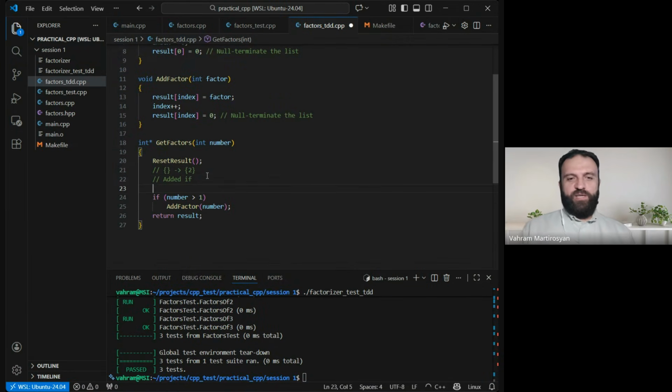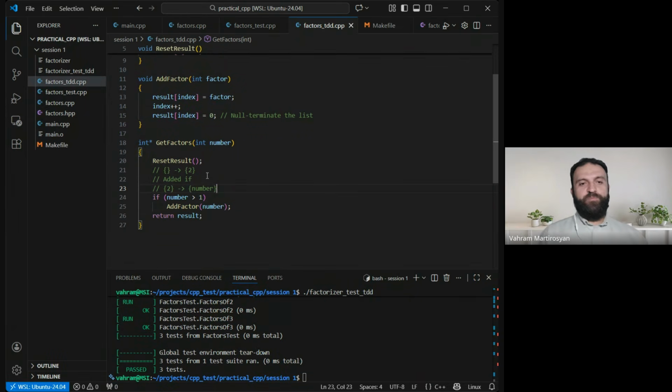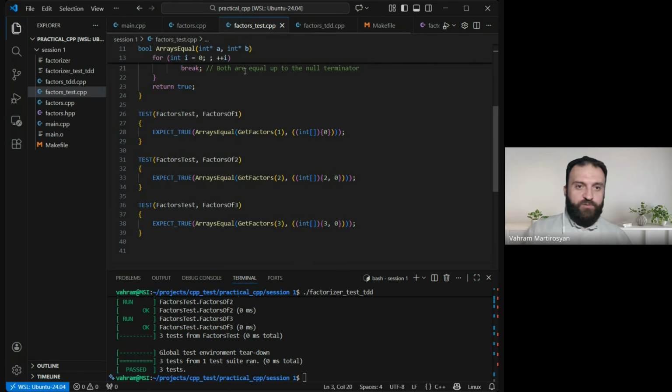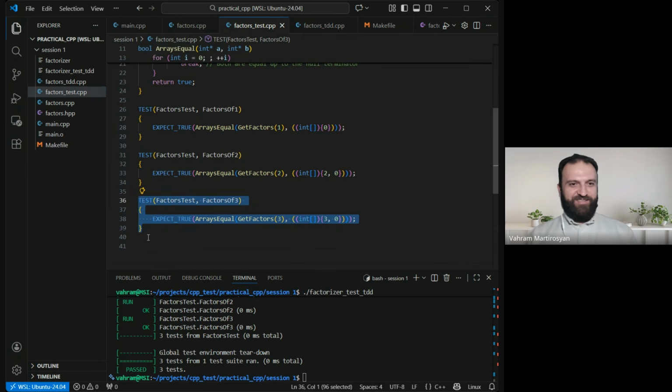Now let's just track the transformation. What I did, I took 2, right? So there was a 2, and I transformed it into something which depends on number. Now it is a variable, okay? I generalized. Instead of a constant, now I have a variable. That is a great step. Just remember it. So now we are still in that green phase, nothing failing. So let's create a failing test.